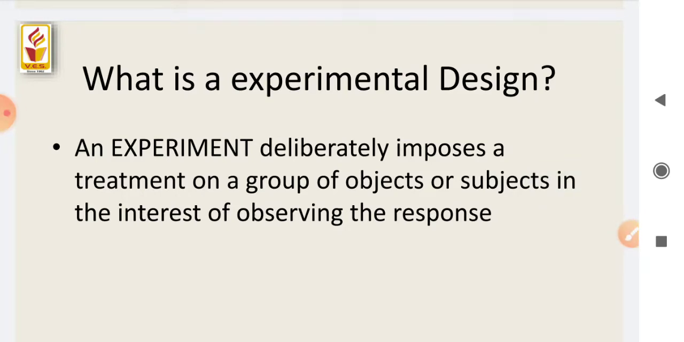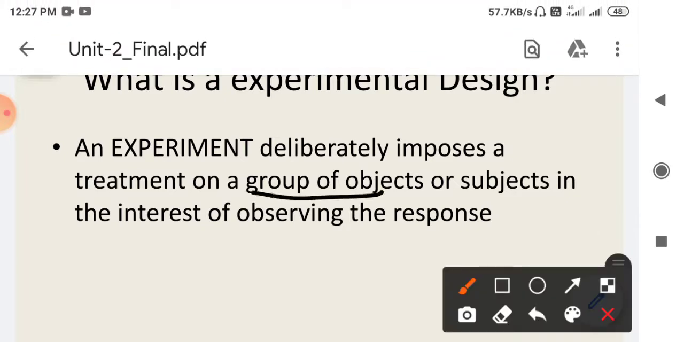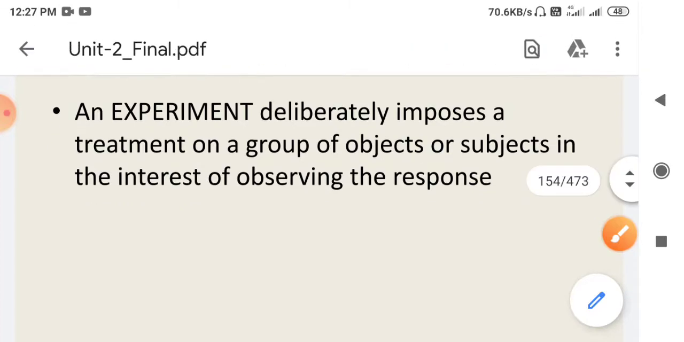So the next important point is what we mean by experimental design or the experimental process. An experiment deliberately imposes a treatment on a group of objects or subjects in order to observe the response. Simply, we carry out a certain procedure and observe the changes occurring in the system, and we make a conclusion based upon the response given by the samples.